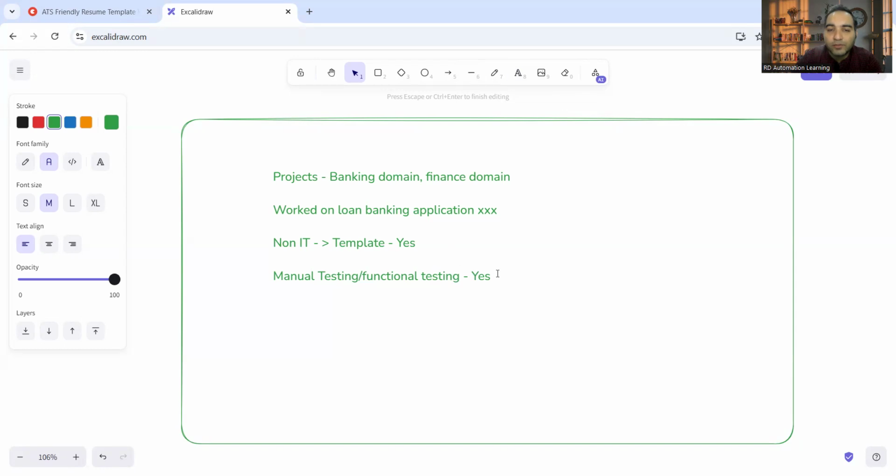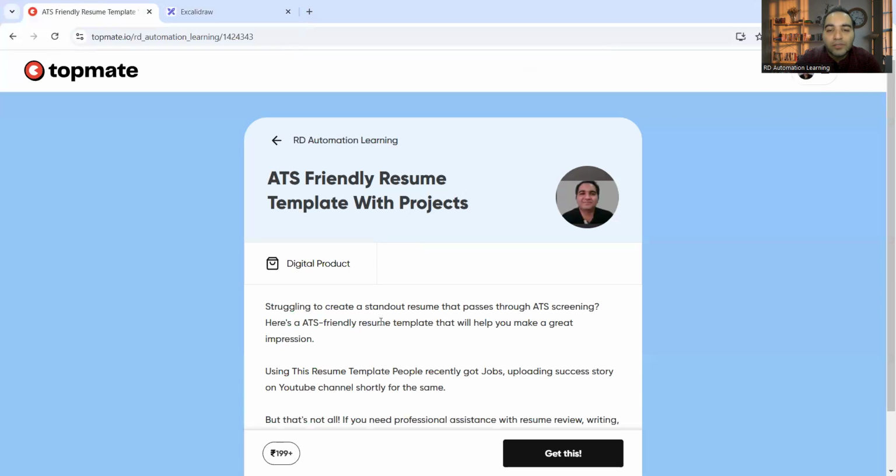What is the length of the resume template? The length of the resume template we have kept over here is a single page, right? And we have highlighted a few of the things in bold. The reason behind highlighting things in bold is to assist you, and to assist the interviewer also, to let them know that these are the capabilities of the candidate. So accordingly, there are chances that you would get shortlisted. Okay. So this is an ATS friendly resume template.